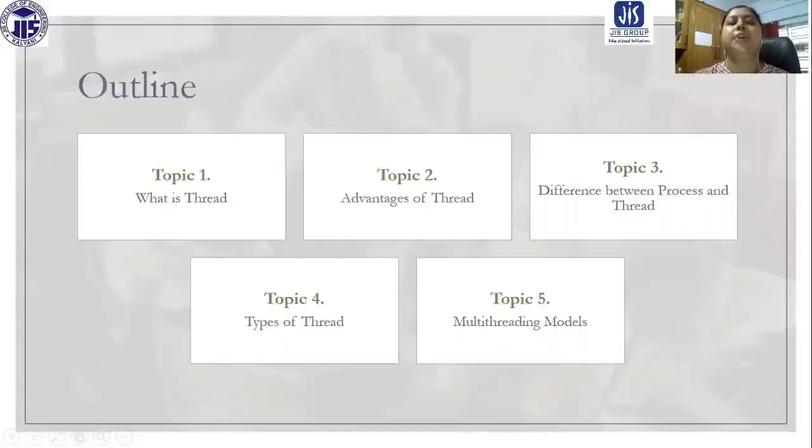So in this topic, we are going to cover all these issues. What is thread? What are the advantages of thread? What is the difference between process and thread? What are the types of thread available? And what do you mean by multi-threading model? We are going to discuss about multi-threading models also. So these are the things that we are going to cover today.